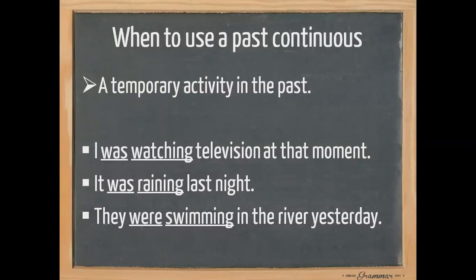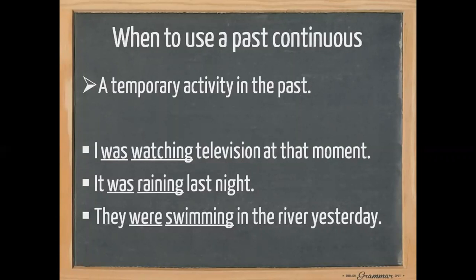In this lesson, I'm going to show you how to form the past continuous and when to use the past continuous. Now, let's get started. Take a look at these sentences. When to use the past continuous: a temporary activity in the past. For example, I was watching television at that moment. At that moment, which is a specific moment, I was watching TV. Then I stopped. I didn't watch it forever. It was a temporary activity.